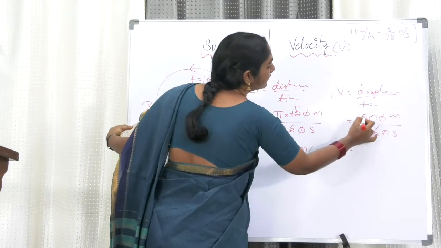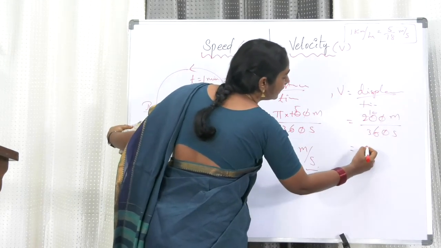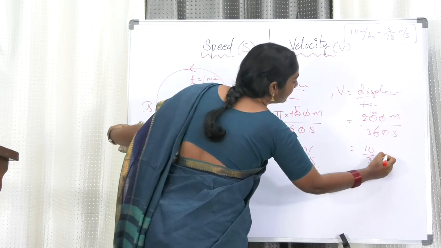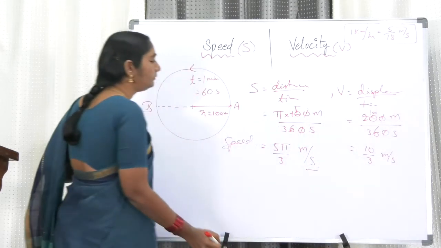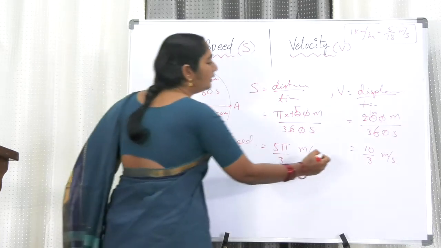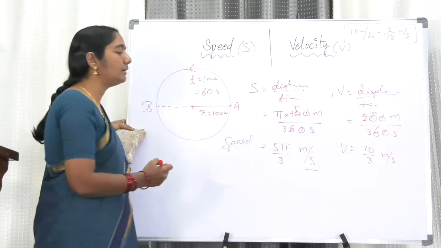The zeros get cancelled, 2 fives are 10, 2 threes are 6. So velocity is equal to 10 by 3 meter per second.